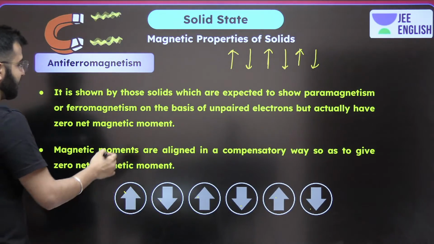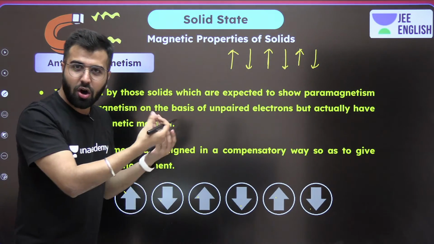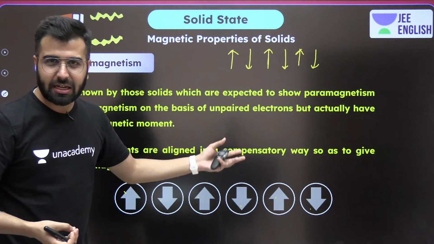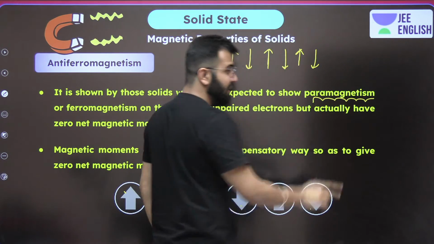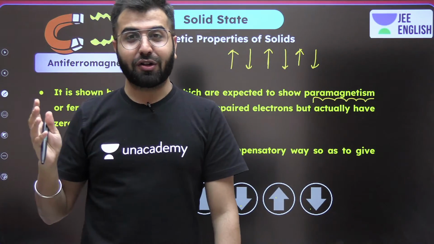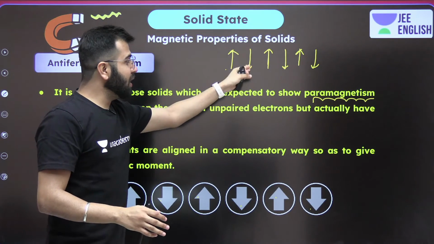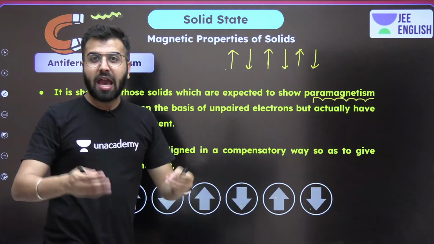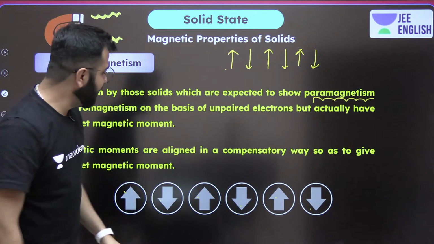But now, guys, do remember, we expect these particular elements or atoms or molecules, ions, to show paramagnetism. And to show paramagnetism, there should be availability of unpaired electrons. But over here, what exactly happens? They have equal numbers of opposite magnetic moments. Hence, they are not really attracted by the magnetic field.